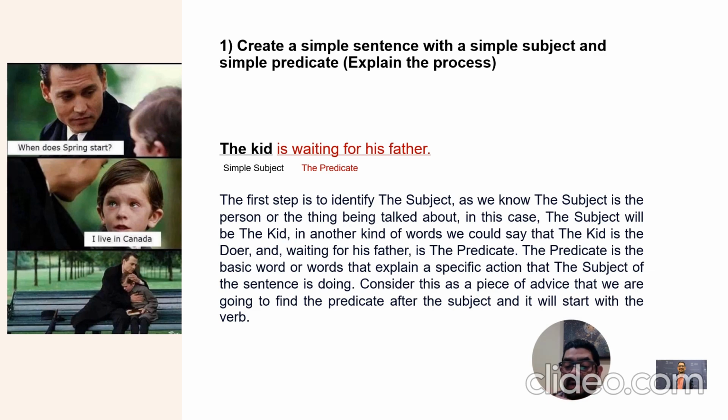In other words, we could say that the kid is the doer, and waiting for his father is the predicate. The predicate is the basic word or words that explain a specific action that the subject of the sentence is doing. Consider this a piece of advice: we are going to find the predicate after the subject, and it will start with the verb all the time.